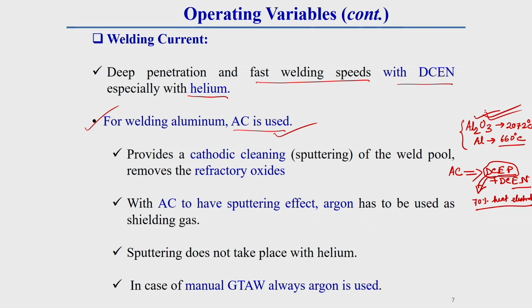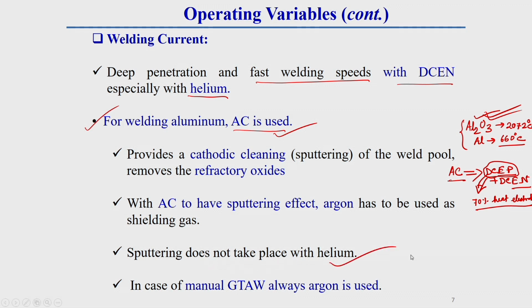In the other polarity, we get lowering of the temperature in the electrode as well as deep penetration, because more heat is generated in the workpiece in DCEN, and electron bombardment also takes place in the workpiece. So there is a chance of more penetration also. So with AC for aluminum welding, we get this cleaning action as well as high penetration. Keep in mind that for aluminum welding, argon shielding gas is preferable.